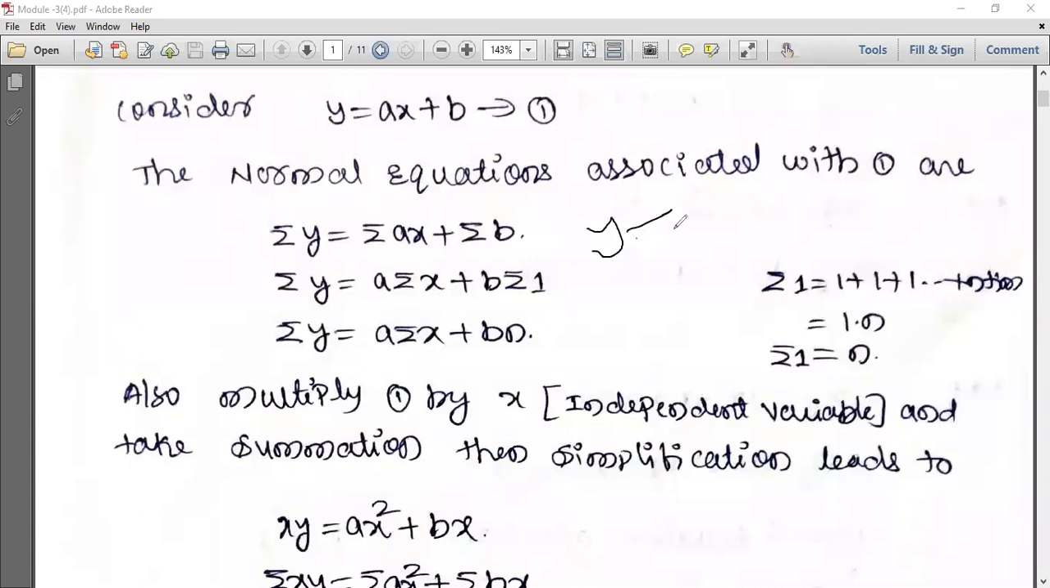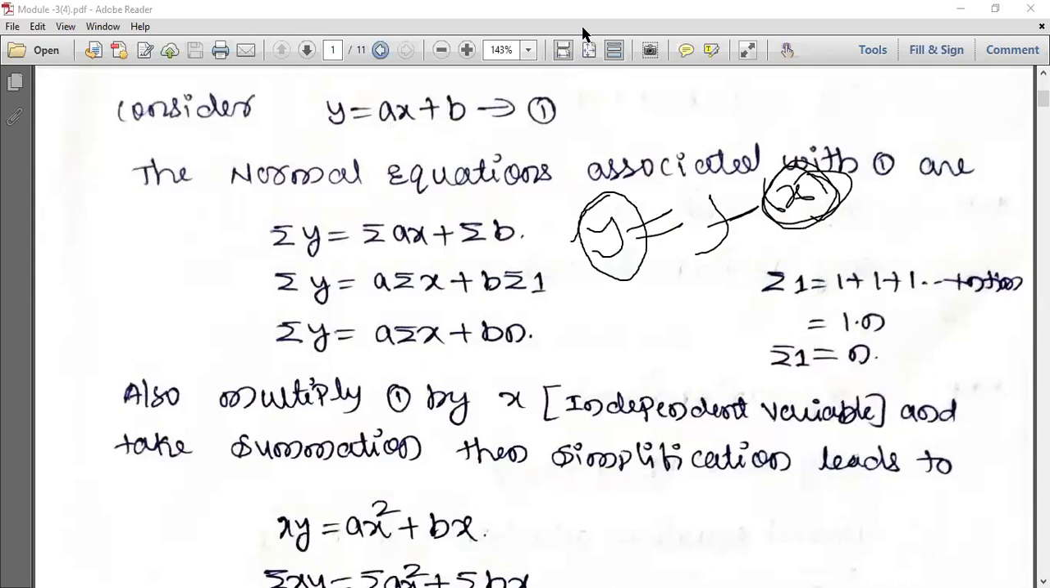Y is a function of x. So y is called the dependent variable and x is called the independent variable. Why? Because you can see here y is depending on x. Y is expressed in terms of x. So y is dependent, x is independent variable. Please try to understand the concept clearly.